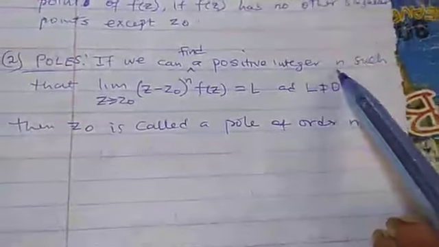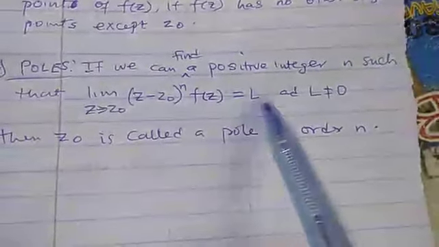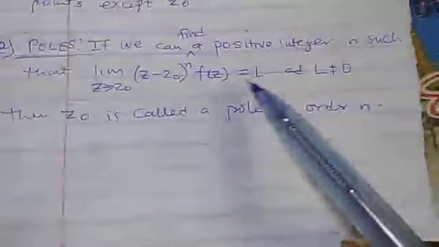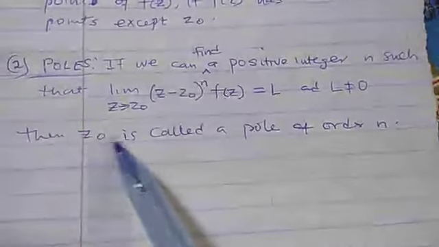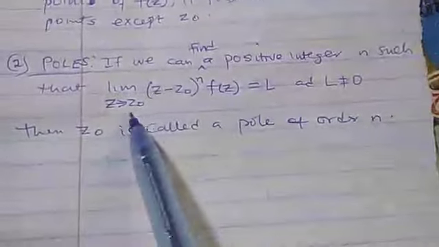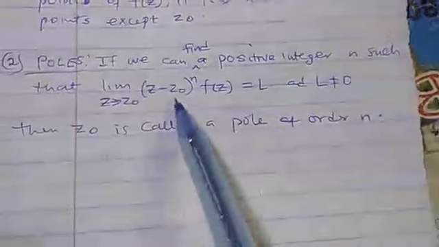Another one, poles. Suppose you can find a positive integer n such that this limit is equal to L and L is not equal to 0, that is, the limit is not equal to 0, then this z0 is called, that this singularity is called a pole of order n.